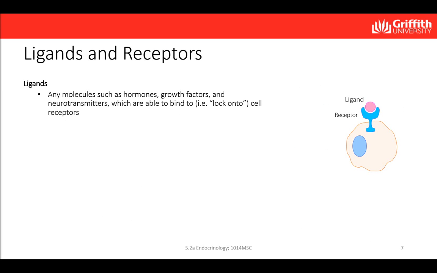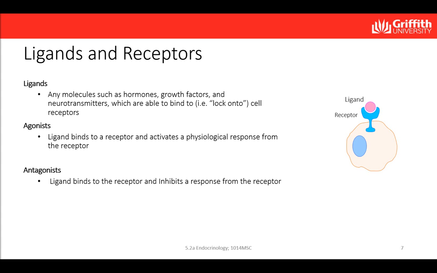Ligands are any molecule, such as hormones, growth factors, or neurotransmitters, which can bind to cell receptors. Once bound, the ligand can activate or deactivate a cell or its functions. These ligands can act as either agonists or antagonists. When a ligand binds to a receptor and activates a physiological response from that receptor, it is called an agonist. When a ligand binds to a receptor and inhibits the response from the receptor, it is called an antagonist.